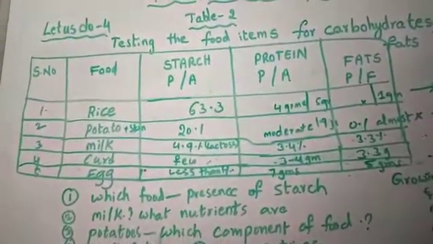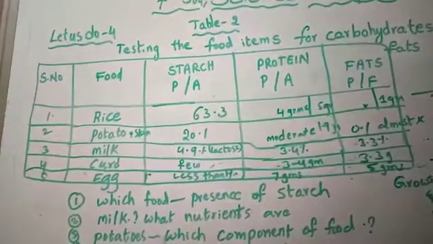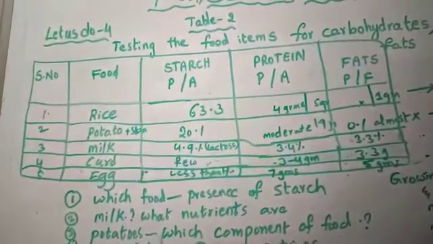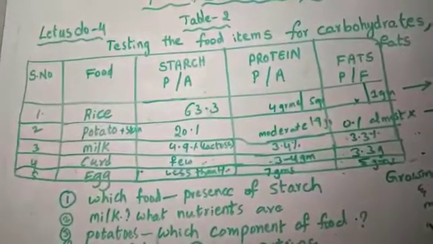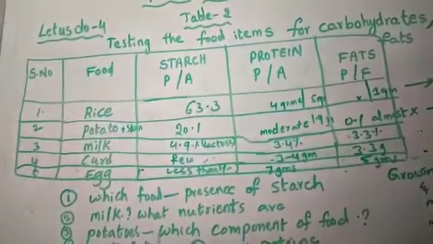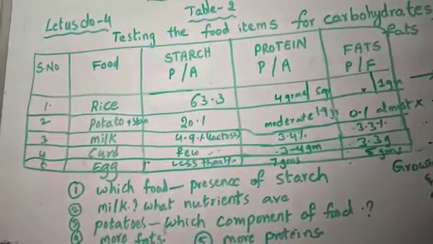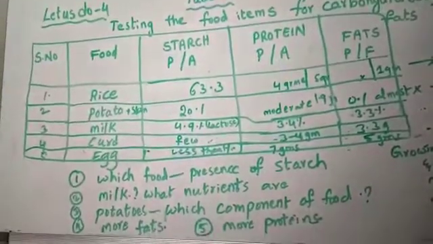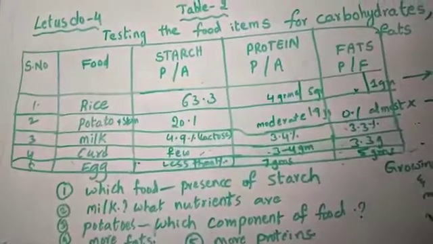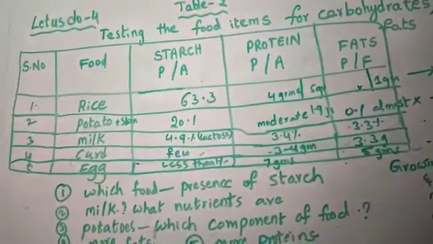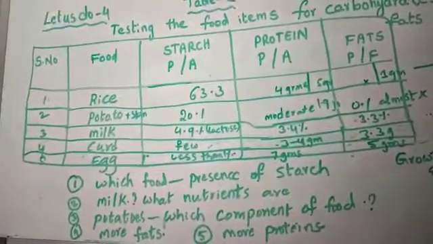Now see, potatoes, which components of food do potatoes contain? Yes, starch, moderate protein, and almost no fats. Only potato contains a large amount of starch. Which component will be present more in potatoes? Starch. Which food contains more fat? Yeah, you can observe here. Which number is high? Yes, 5 grams. What is that? Egg. Understand?